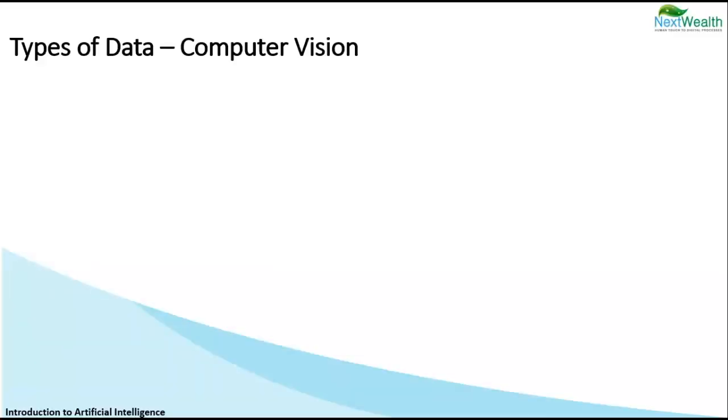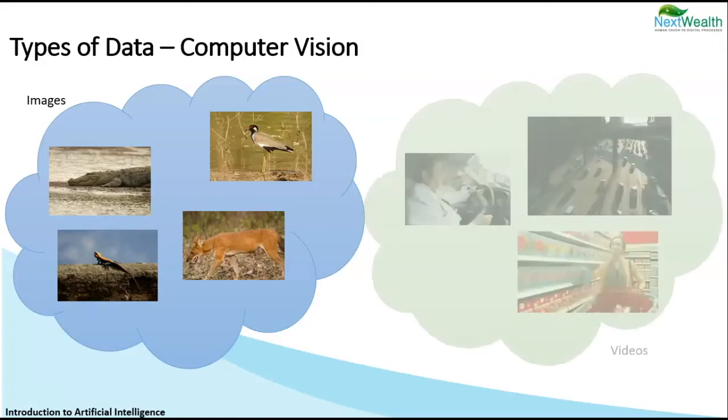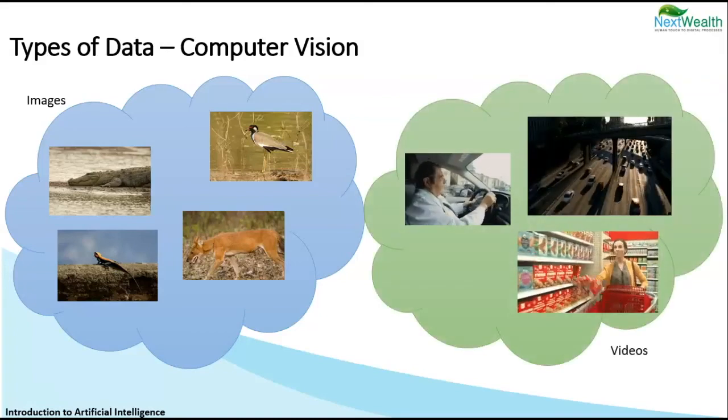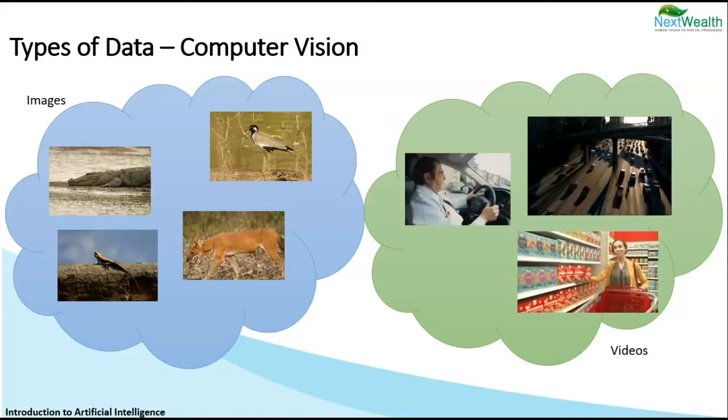Let us understand the types of data involved to do this sort of work. First, we will look into computer vision kind of data. This will involve images or videos. The typical human work for images could be labeling, putting bounding boxes, and such. We saw a similar example while defining supervised learning with images of bird and not a bird. For videos, the human work could be either tagging or object tracking, which can be done by putting bounding boxes